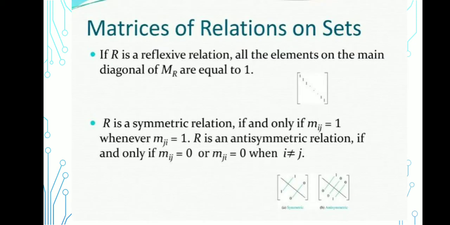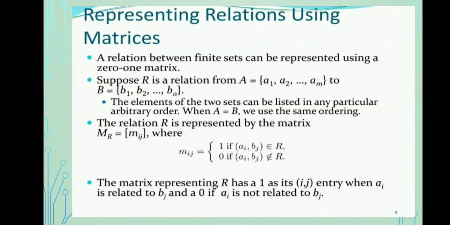Next is matrices of relations on a set. We have different points on relations on a set. We can also represent relations according to the matrix. First, if R is a reflexive relation, then all the elements on the main diagonal of MR are equal to 1. And R is symmetric if and only if Mij equals 1 whenever Mji equals 1. R is antisymmetric if both Mij and Mji are not equal to 1 when i is not equal to j.